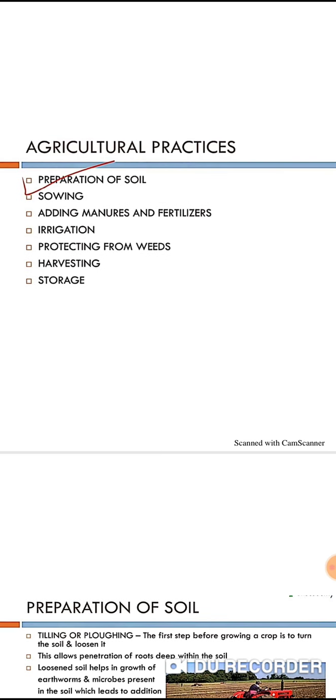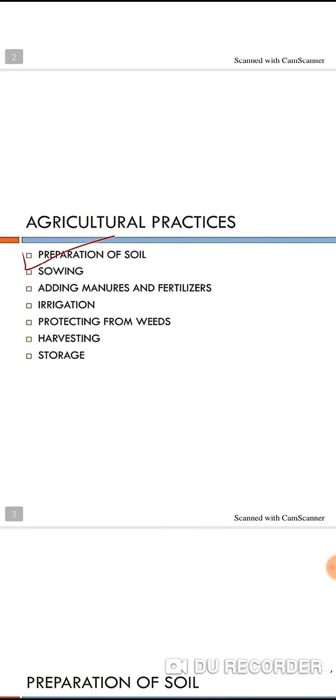See here, this is a very important slide: agricultural practices. The total crop production and management depends on this slide. The cultivation of crops involves several activities undertaken by farmers over a period of time.